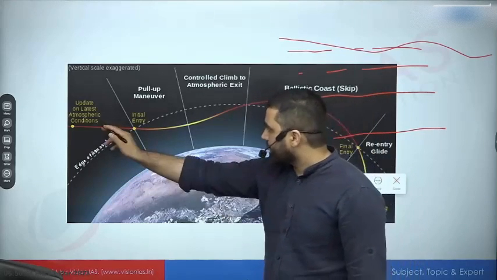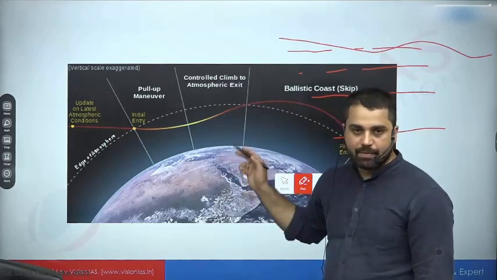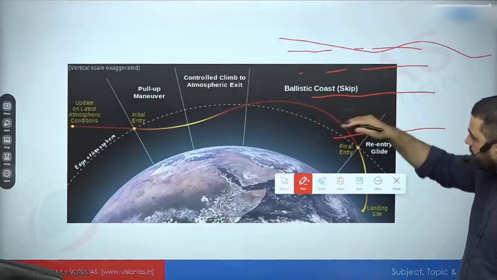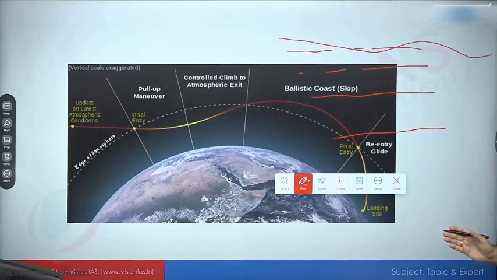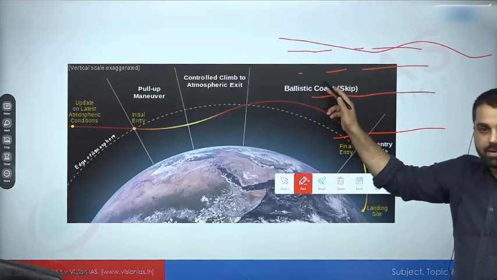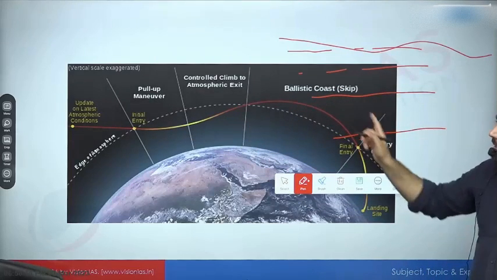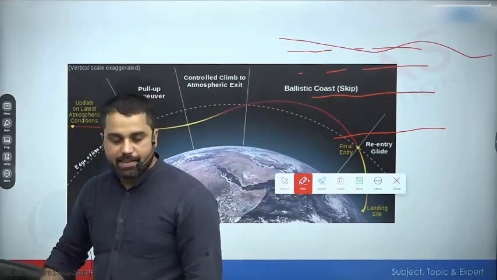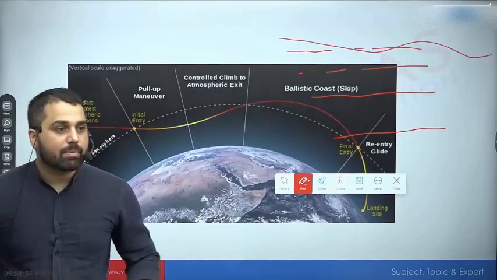That first it entered in the atmosphere, with the help of atmospheric boost again it went outside the atmosphere, and then again it made its final entry. So ये जो coming back in the atmosphere, going away, again coming back, this is called skip entry. Now you can ask a question, why skip entry? Why NASA did that? So there are many reasons, not one but there are many reasons.